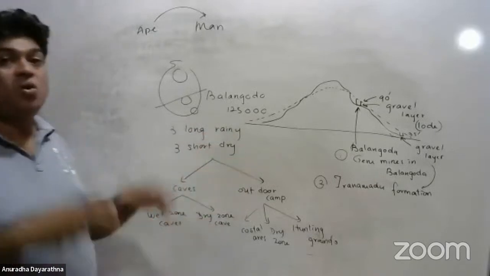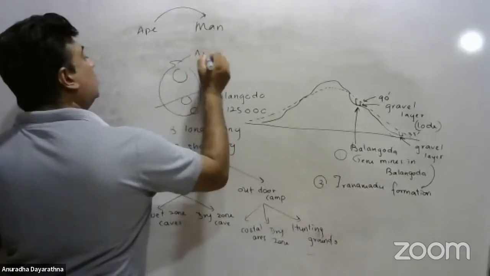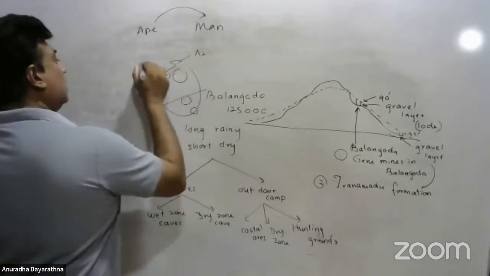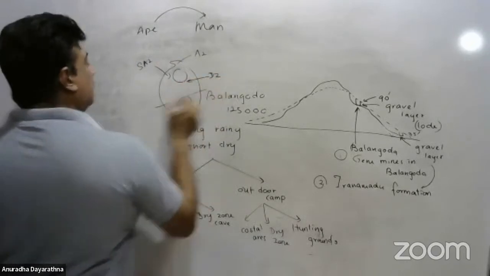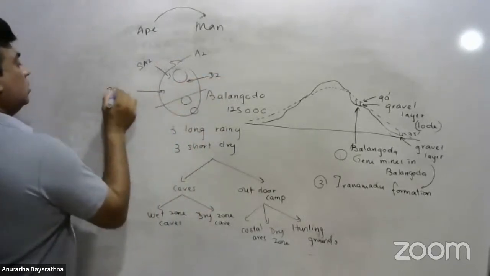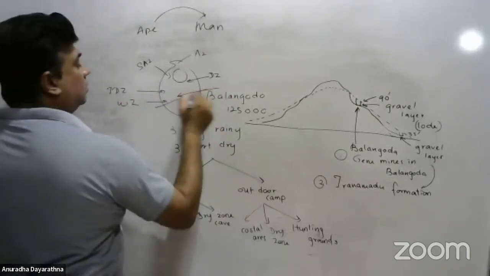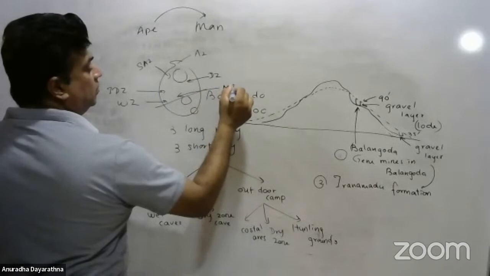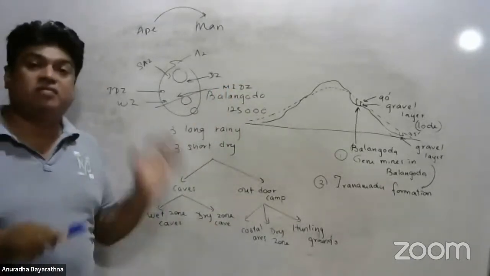Normally, they were living in all the environmental zones in Sri Lanka: the arid zone, semi-arid zone, dry zone, intermediate dry zone, wet zone, and mountainous zone. So all these six environmental zones they were living in.